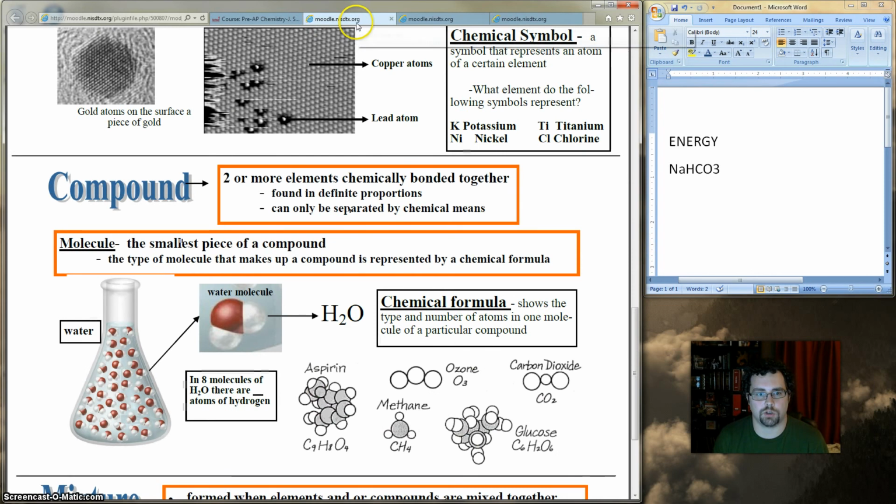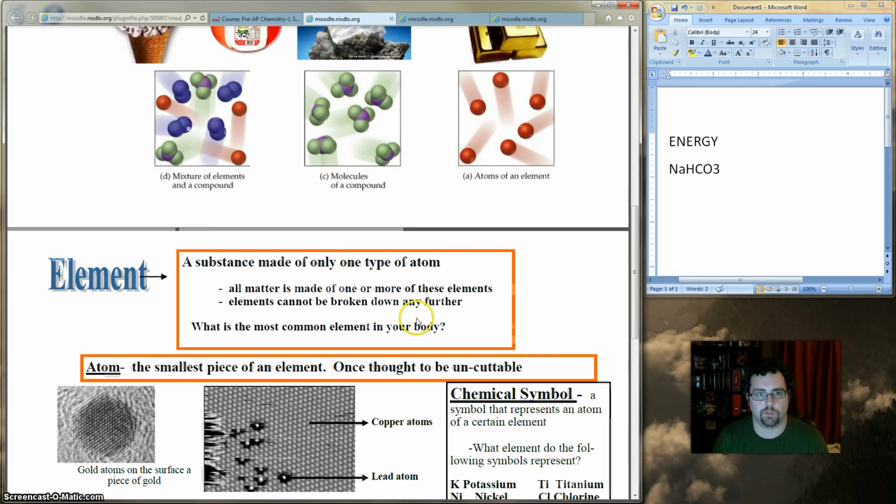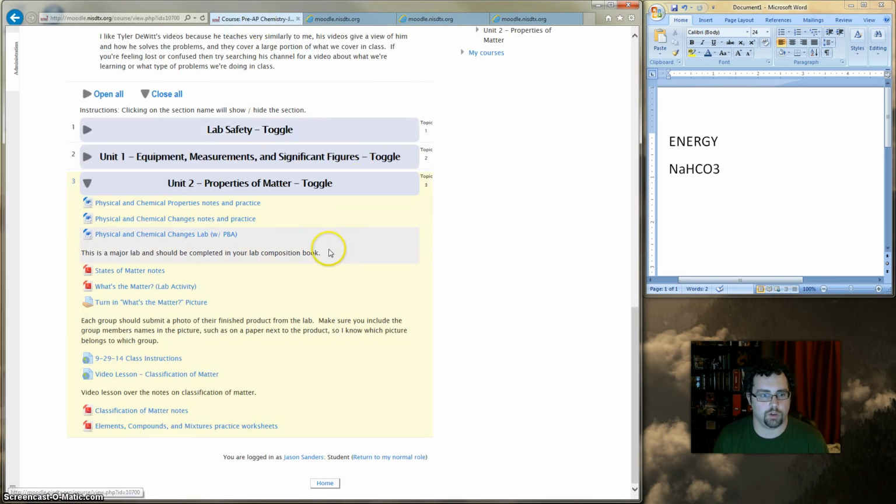So like I said, make sure you've got the notes you need from here. If you need to get them again, you can go back to NetSchool. They're right here, classification of matter. The assignment should be already handed to you, but if you need it, it's here, elements, compounds, and mixtures practice worksheet. If you guys have any questions, you can ask one of the nearby teachers.